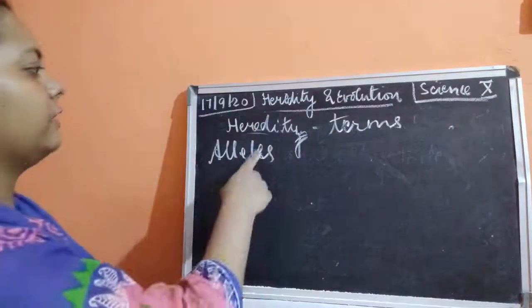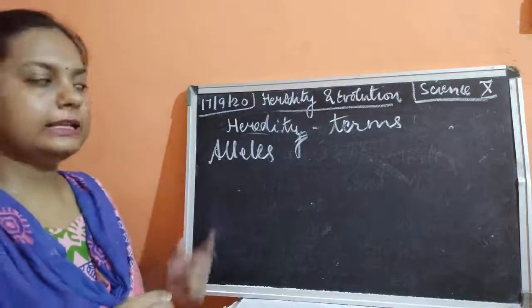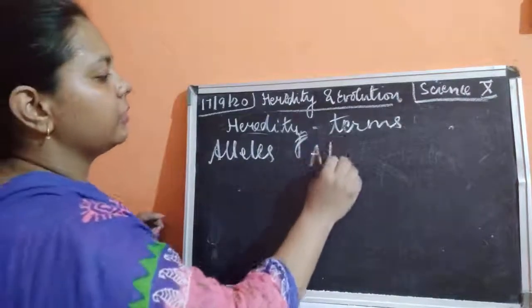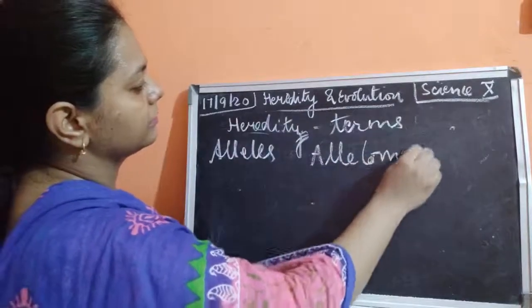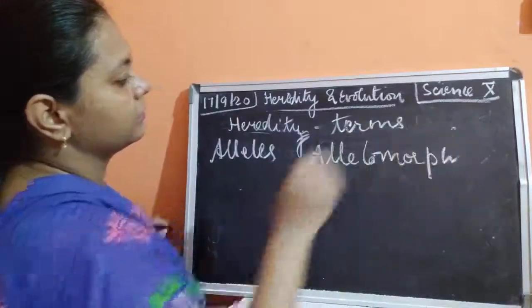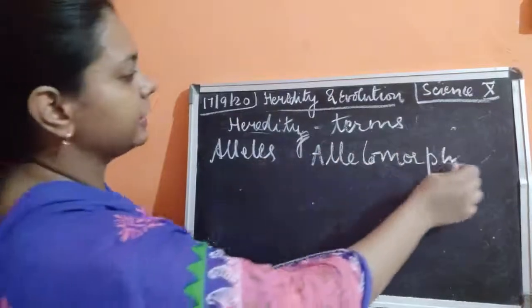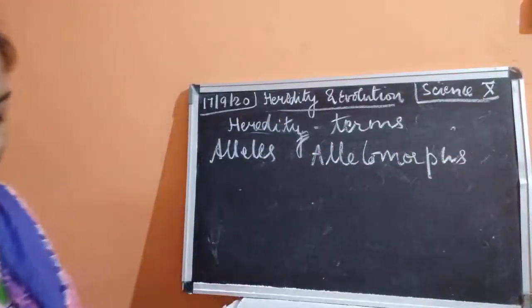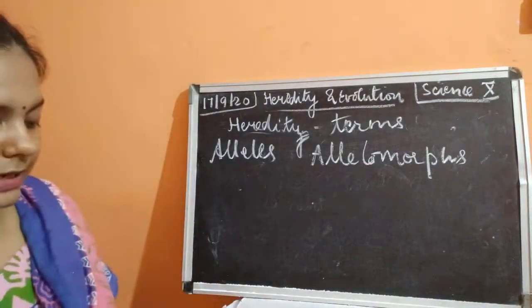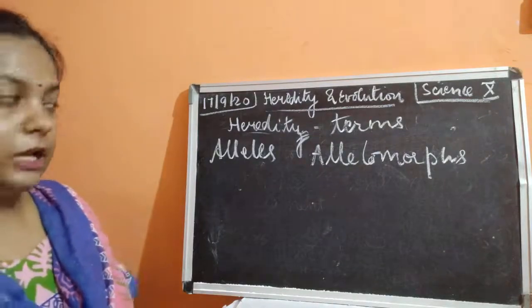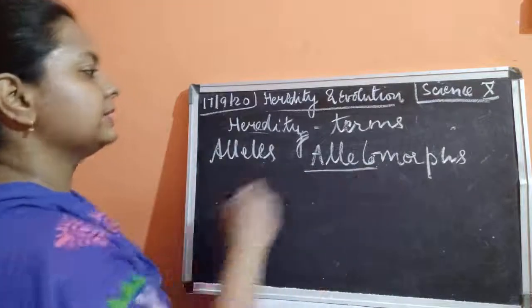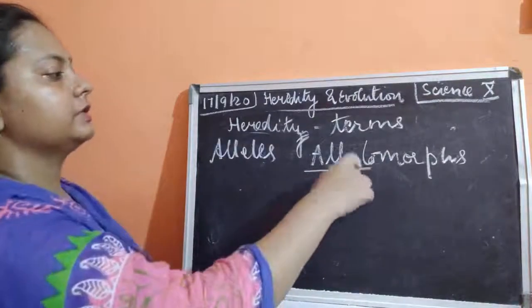What is the full form of alleles? It is known as allelomorphs. We have written alleles, we'll write allelomorphs. So allelomorphs, the short form is alleles. Okay, so this is known as allele.